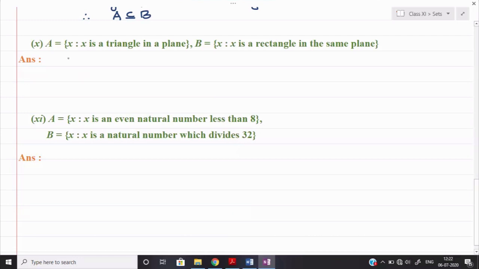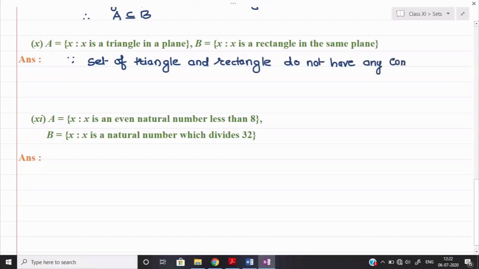So we can say that here, since the set of triangle and rectangle do not have any common property, therefore we can say that here A cannot be a subset of B. However, B also cannot be a subset of A. Okay. Now, part number 11.